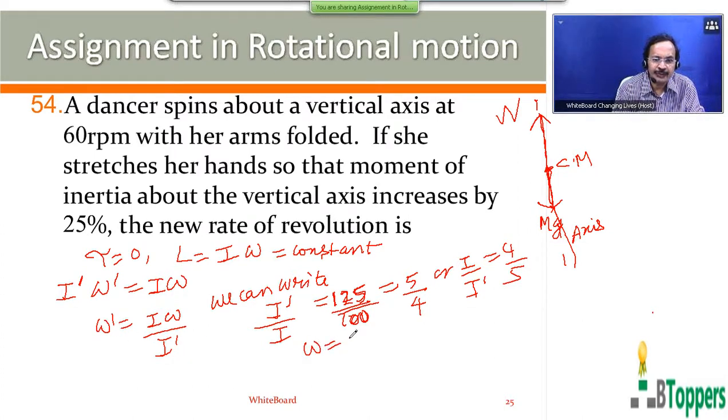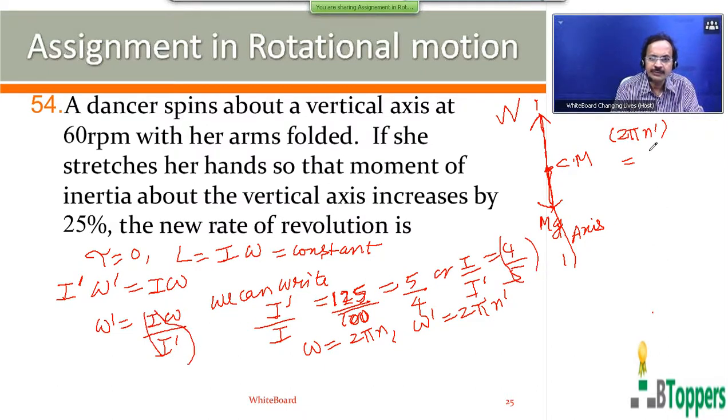So the initial angular speed of rotation you can write as 2 pi into the initial frequency of rotation. The new angular speed of revolution you can write as 2 pi into the new frequency of rotation. Substituting these values, on the left hand side omega dash you can write as 2 pi n dash. On the right hand side, I by I dash can be written as 4 by 5, and omega you can write as 2 pi n.